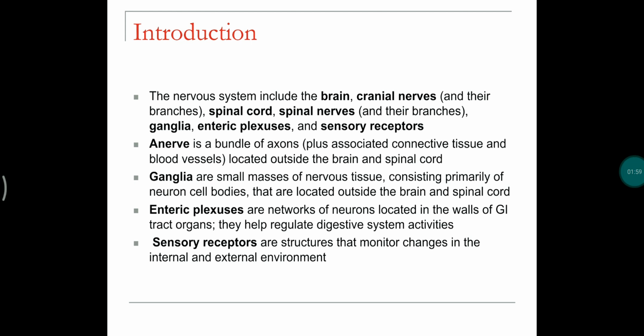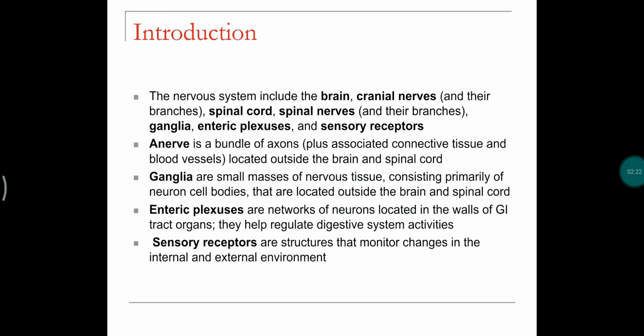Ganglia are small masses of nervous tissue which consist of parts of the neuron such as axons or cell bodies. Ganglia are mainly present outside of the brain and spinal cord.